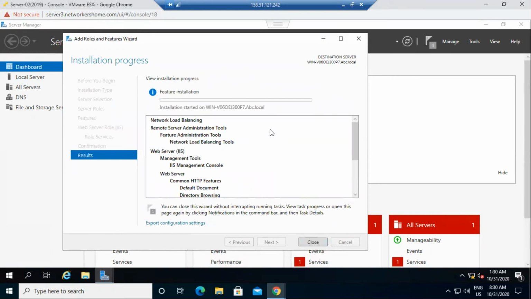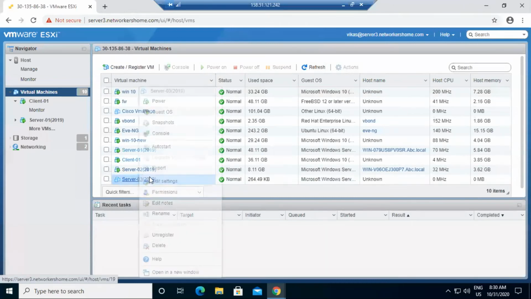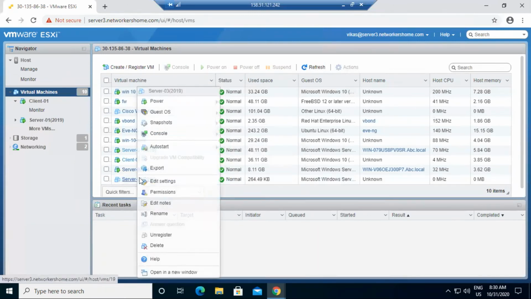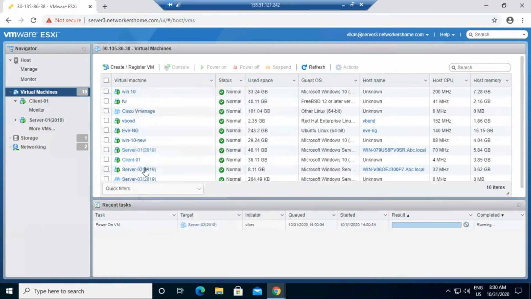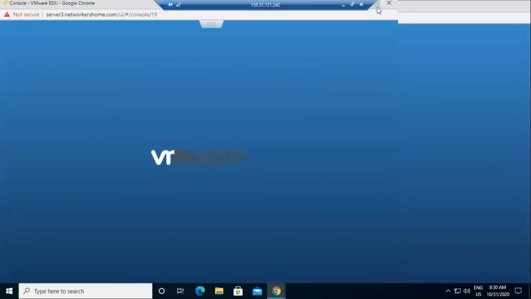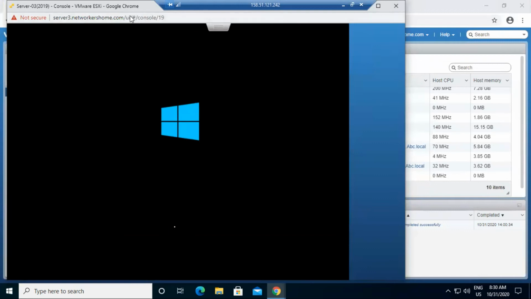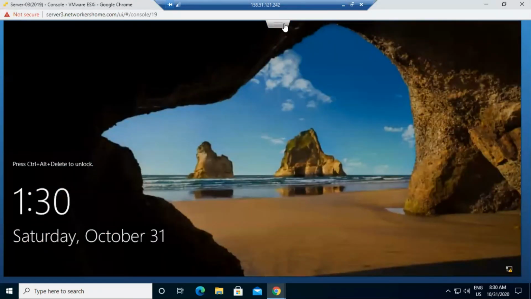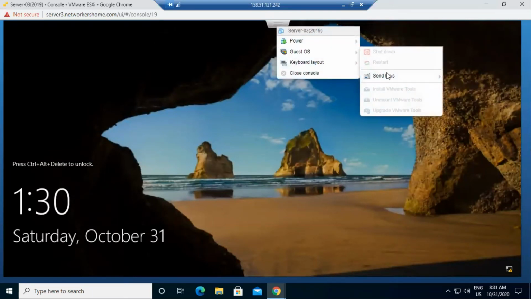I do the same thing in server 3 also. I minimize this server and open server 3 now. It's closed already, so let's first start this server. I log in to the server with my domain credentials.